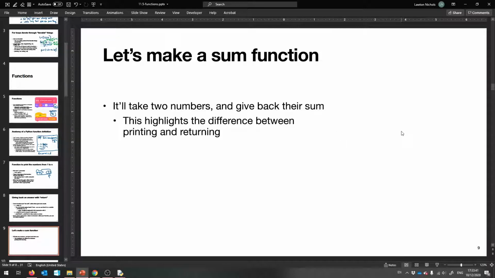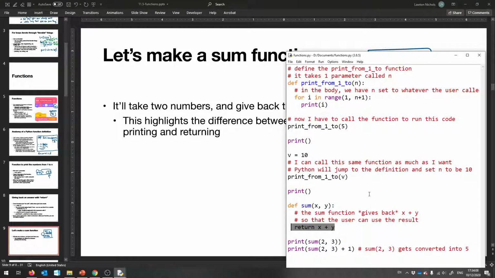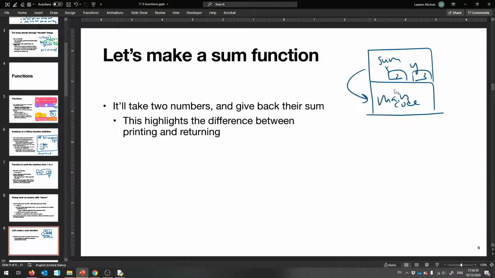Because the idea is, we have main code, and then we call, this is a diagram that represents how your function is being called and giving back an answer. In main, we say sum with x equal to 2 and y equal to 3, and the sum function gives back an answer to our main code that was down here outside of everything.